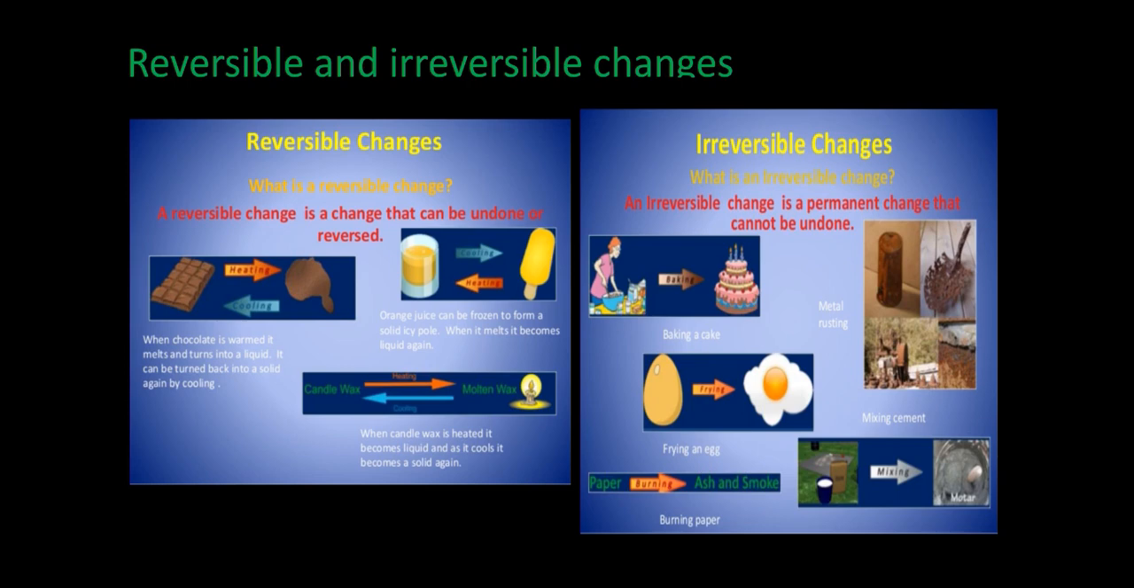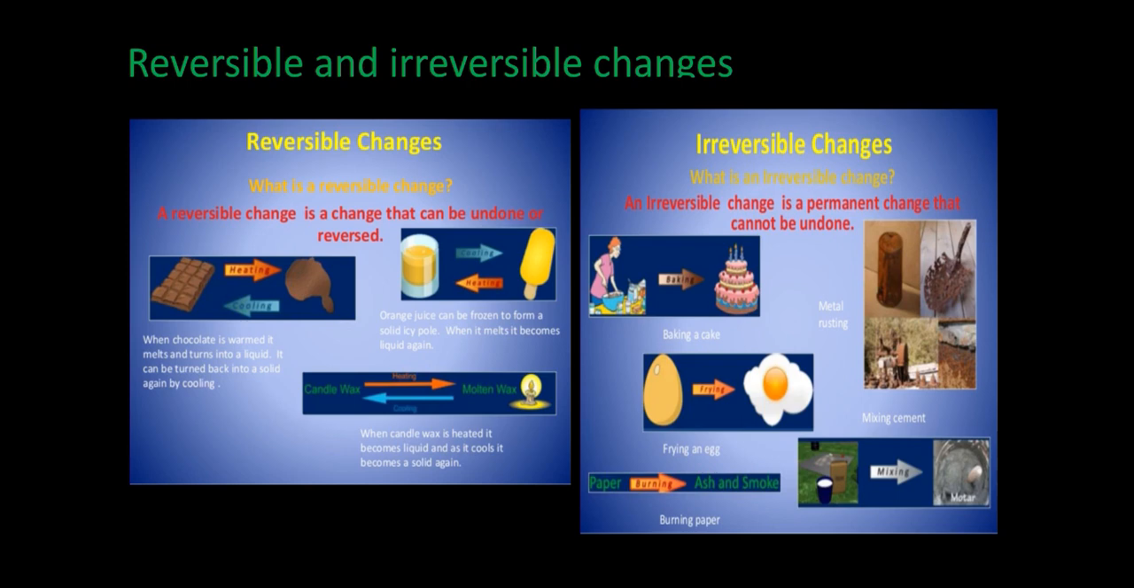There are so many examples of reversible changes. A few examples are here in the slide. When a chocolate is warmed, it melts and turns into a liquid or a semi-liquid form. But when its temperature goes down and we freeze it again, it turns into a solid. So this is a reversible change.